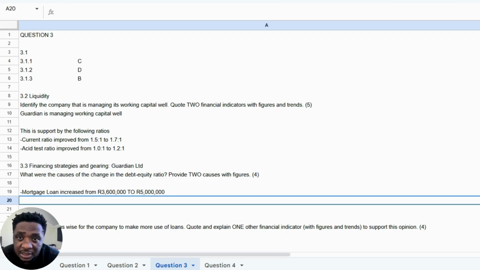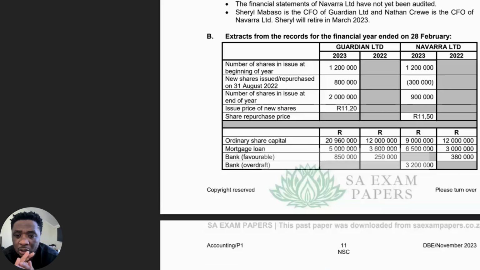So that's one thing that we can quote. The other thing that we can look at is we can look at our equity to see if maybe there were shares that were issued that could have significantly made an impact into this.